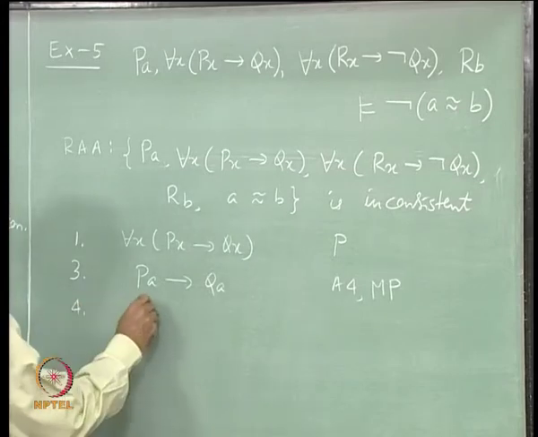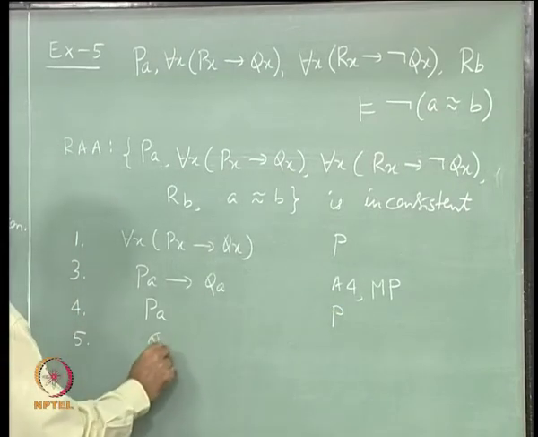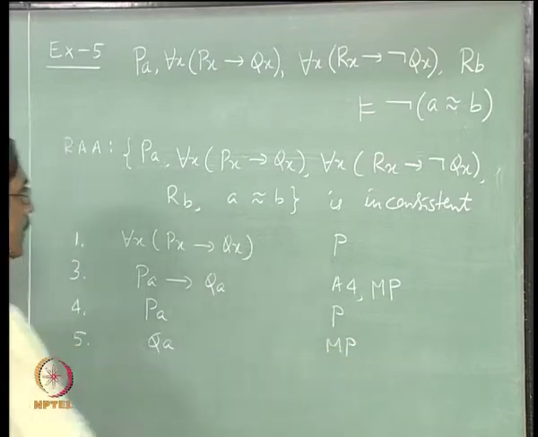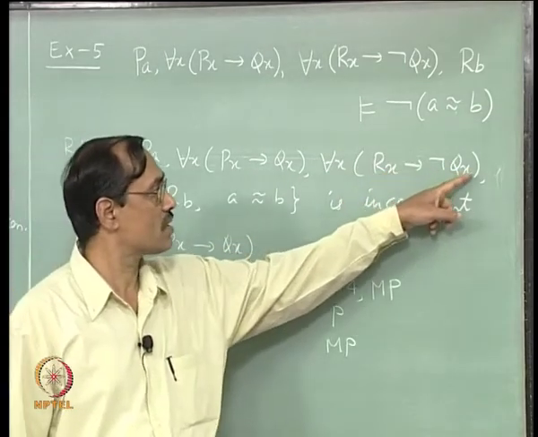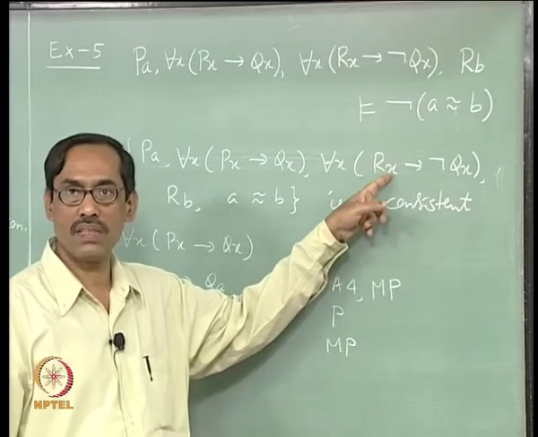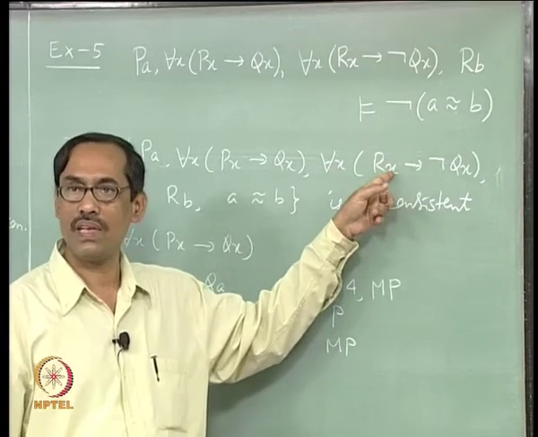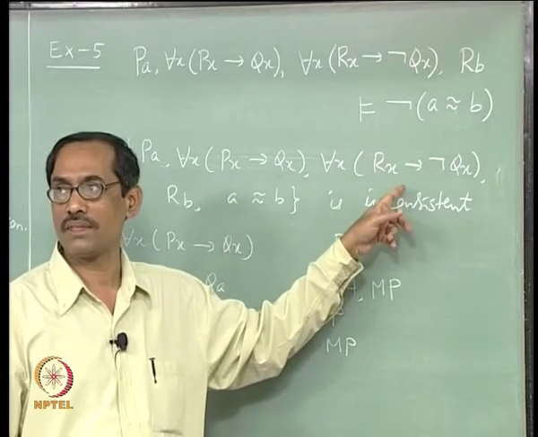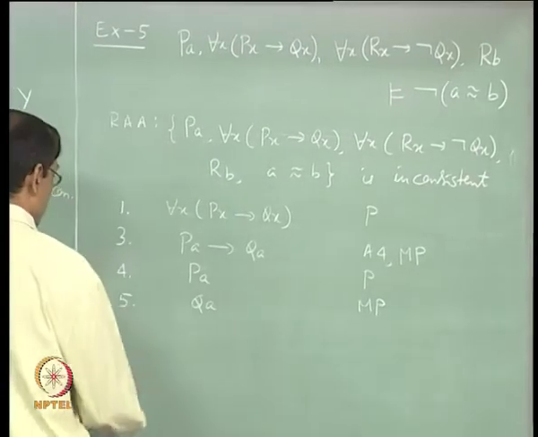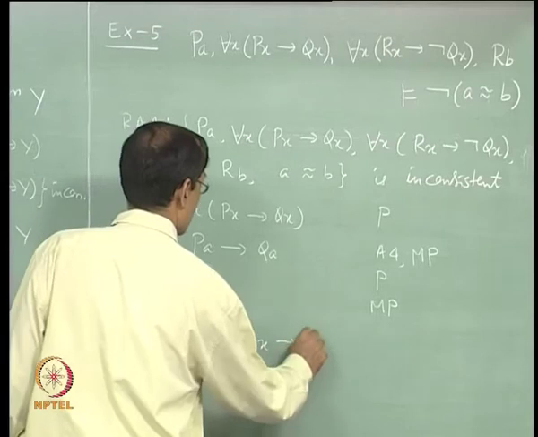Then I can use PA as the premise and get, by modus ponens, QA, right. But here I have Rx implies not Qx. Anyway, I can use RA still because I have already QA, or for RB I can use B also, any one of the instantiations will do. Okay. Which one will go, A or B? With B, okay, fine. Then sixth one, introduce the premise for each x, Rx implies not Qx.